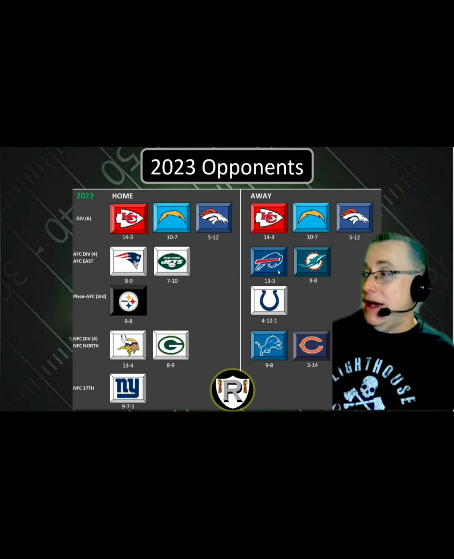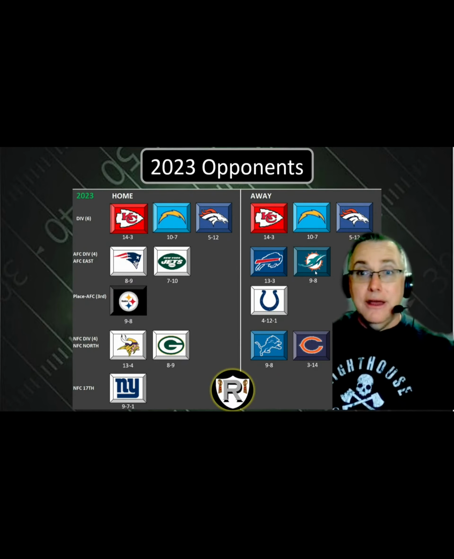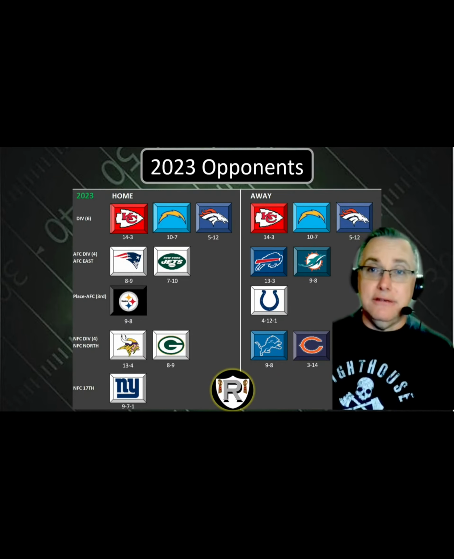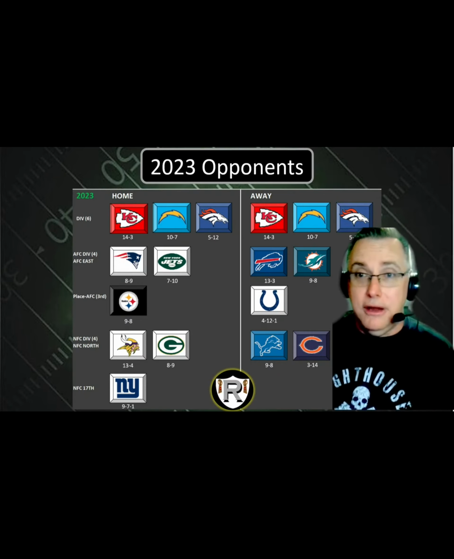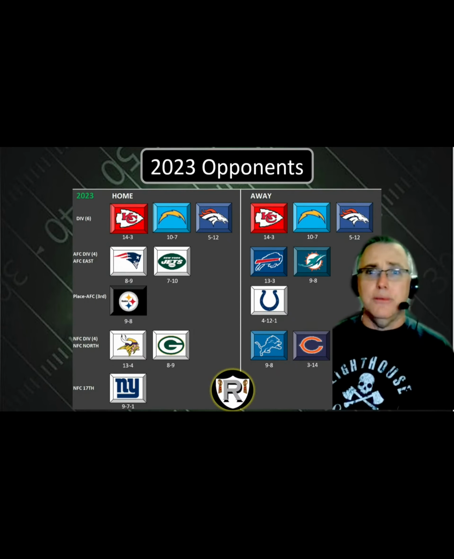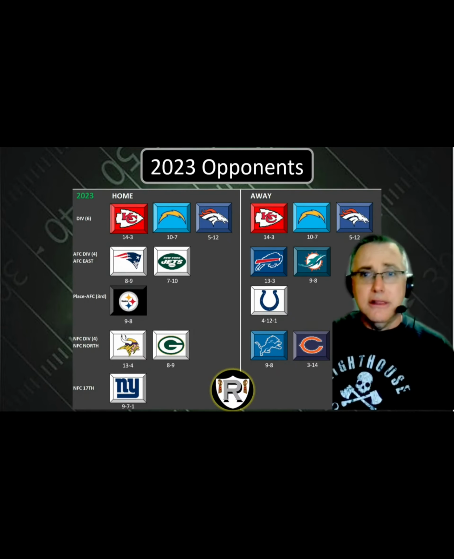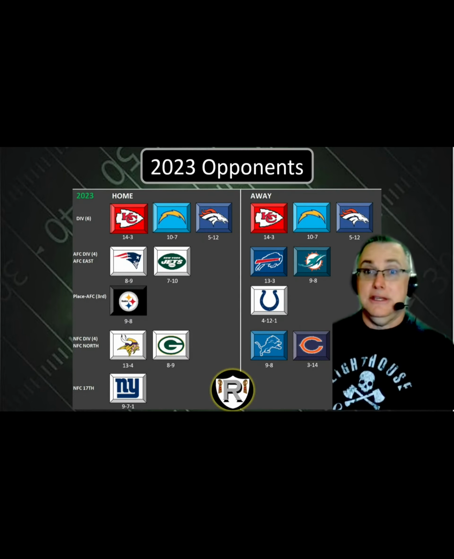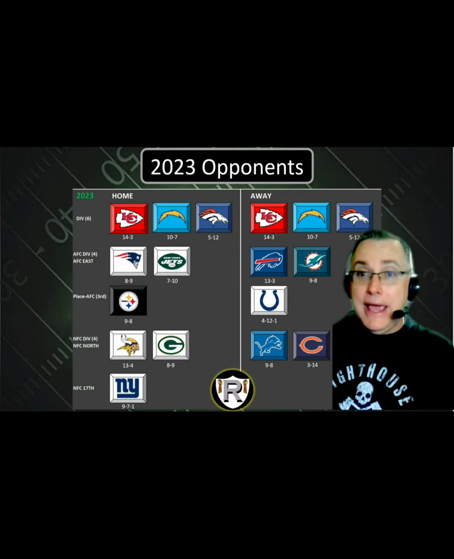You know, and then, of course, we have Miami, who's going to be, again, Waddle, Hill. How are we going to stop these guys? Our DBs are terrible. Or is that all going to be fixed this offseason? It wasn't fixed last offseason. Look at my videos last year. I said that was one of our holes. How did that get fixed? It didn't.